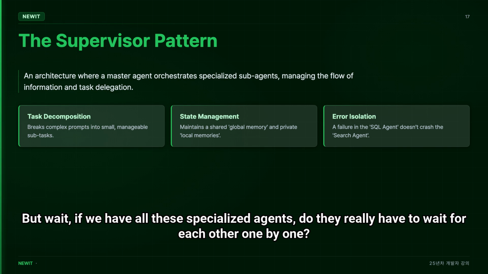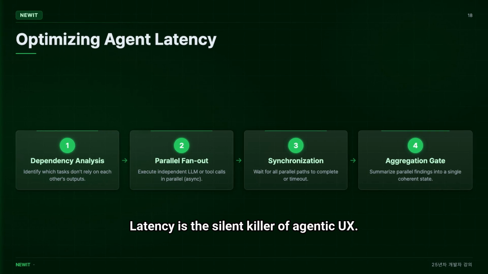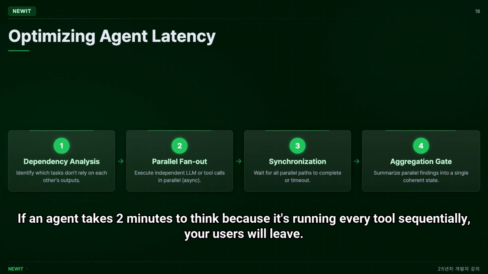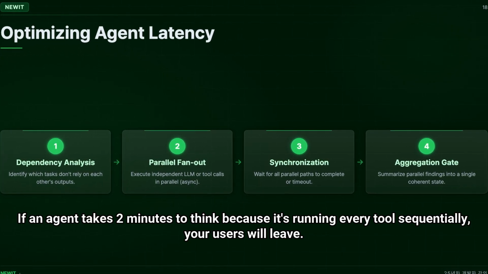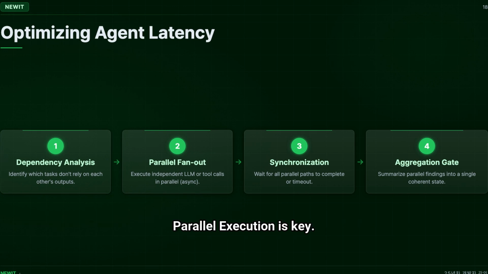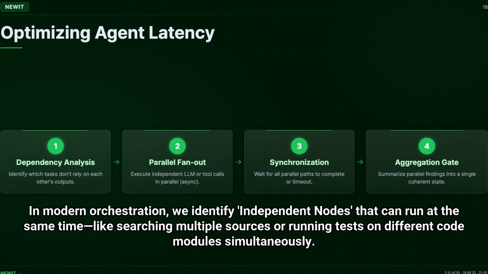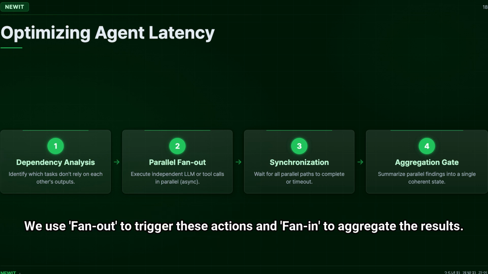But wait, if we have all these specialized agents, do they really have to wait for each other one by one? Latency is the silent killer of agentic UX. If an agent takes 2 minutes to think because it's running every tool sequentially, your users will leave. Parallel execution is key. In modern orchestration, we identify independent nodes that can run at the same time, like searching multiple sources or running tests on different code modules simultaneously. We use fan-out to trigger these actions and fan-in to aggregate the results.